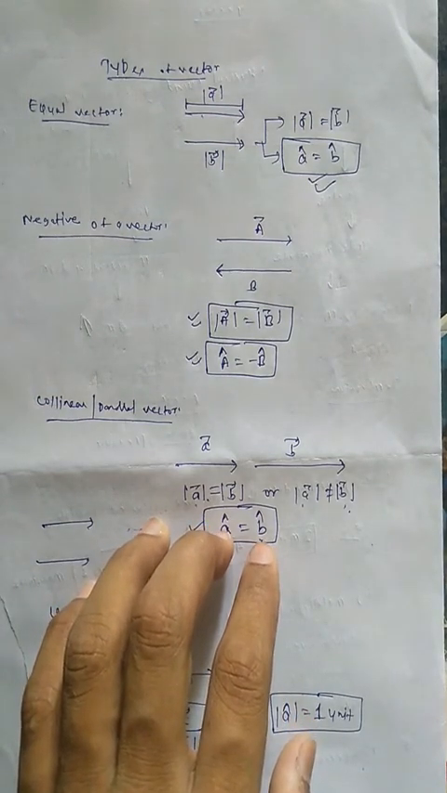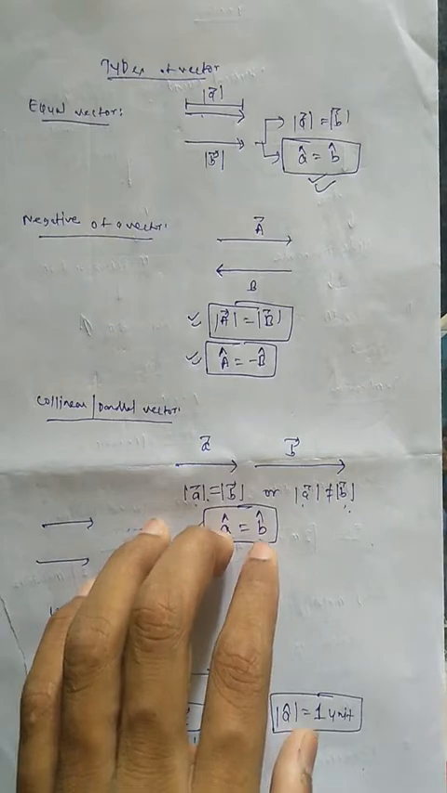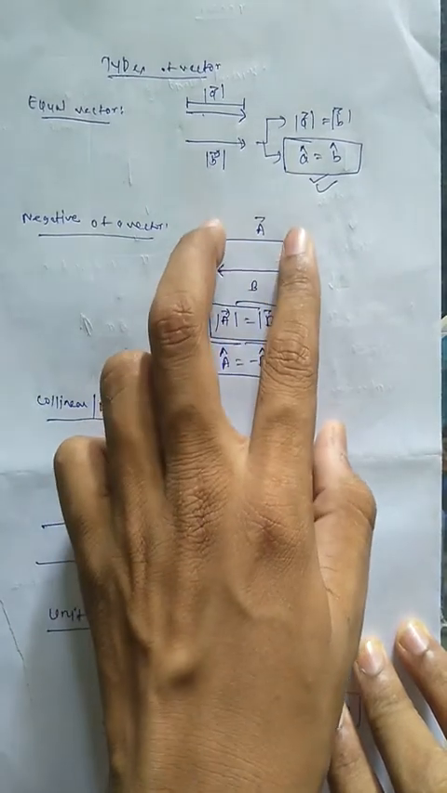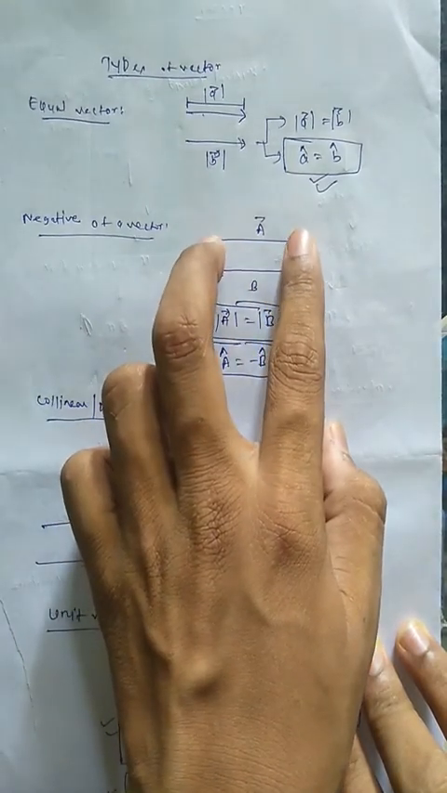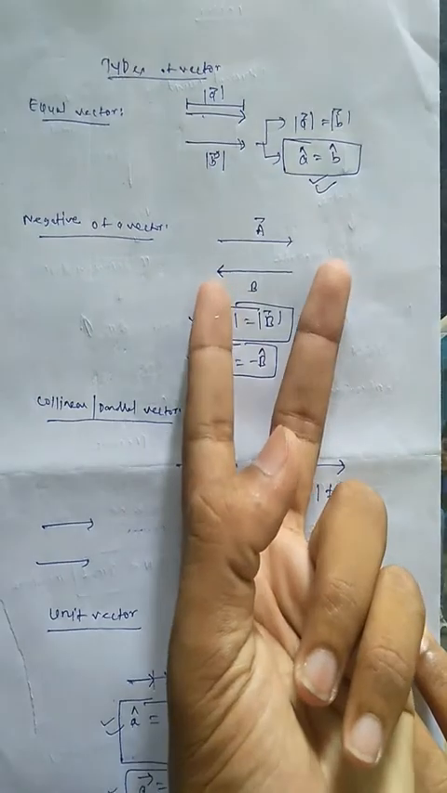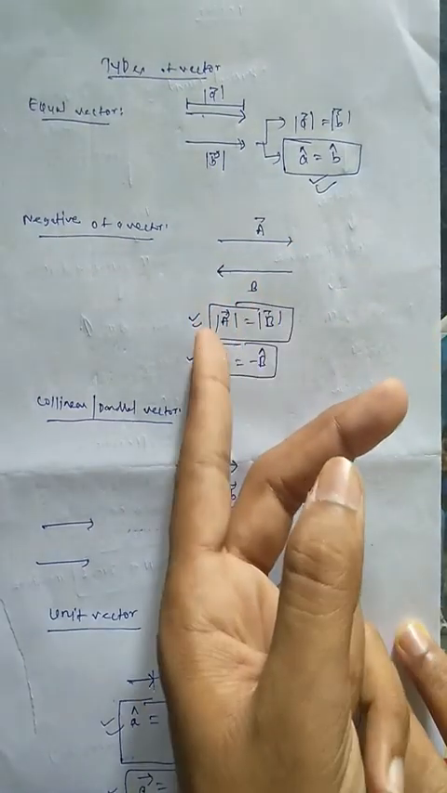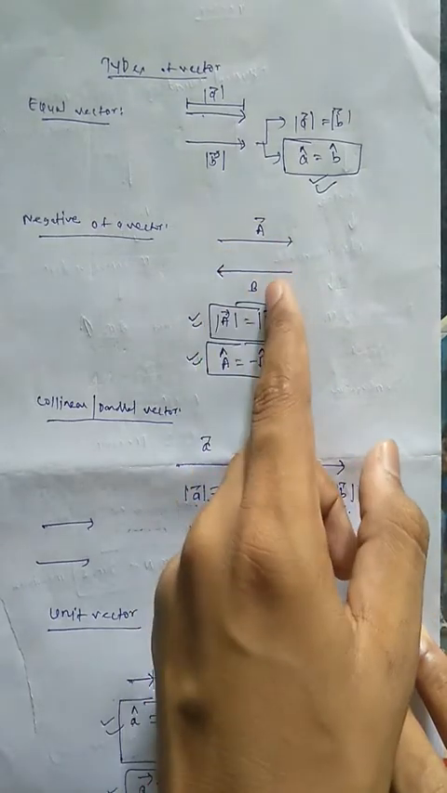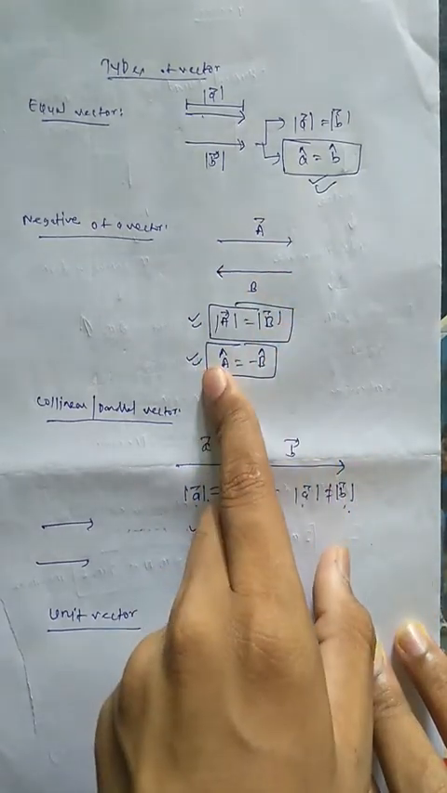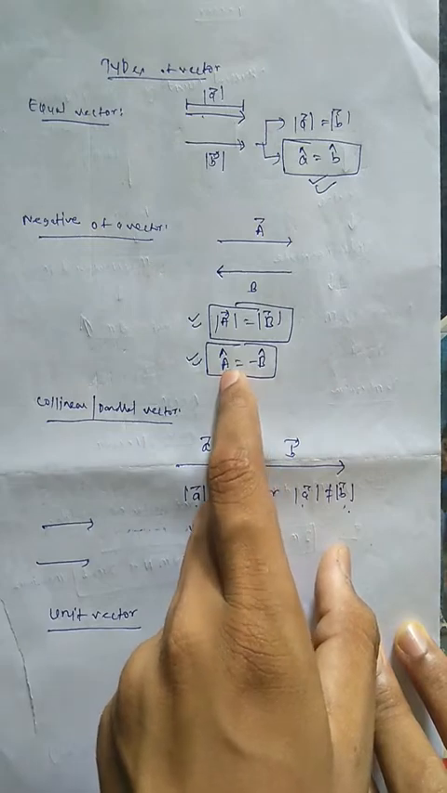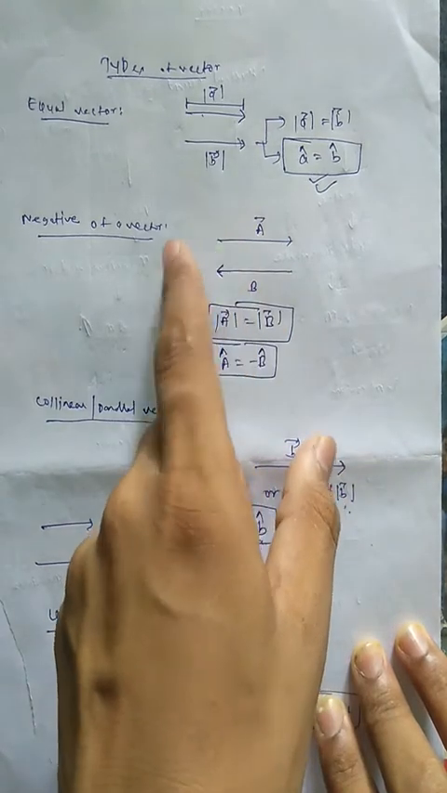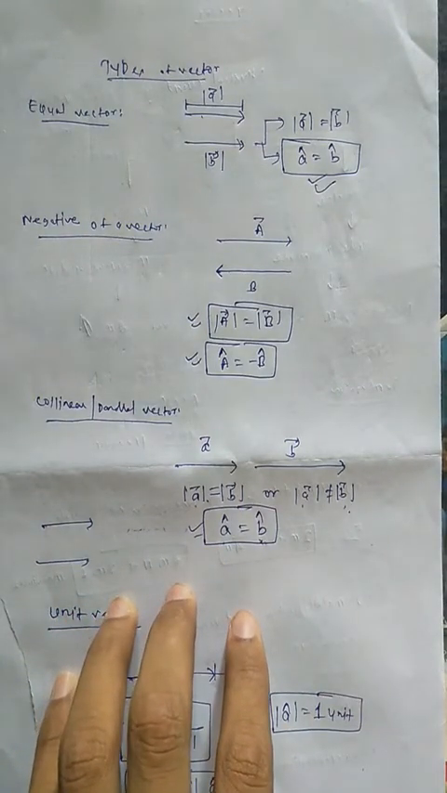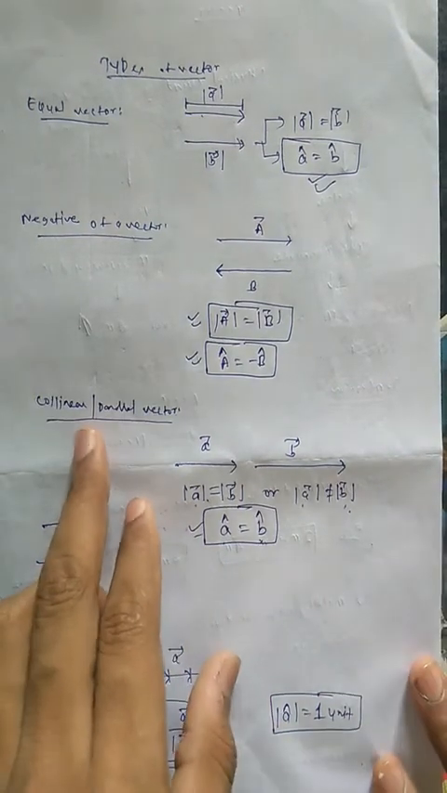Now what is the negative of a vector? The negative of a vector is simply to oppose its direction. Say this is vector A, and if we keep its magnitude constant and just oppose its sign, we will find a vector B. Here we can say that the magnitudes of A and B are equal, but the direction of A is opposite to the direction of B. So B is the negative of vector A, or A is the negative of vector B. This is known as the negative of a vector.